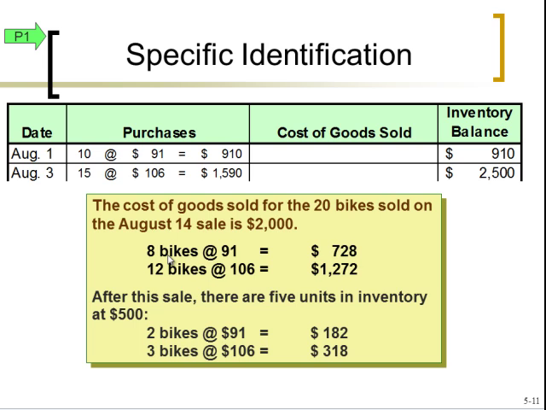So to figure out the cost of goods sold, you take the number of bikes you did sell times the price that you're pulling. Again, they tell you where those came from. That gives you your total cost of goods sold. After that, you can figure out how much is left in ending inventory, the asset. You have the 2 bikes. Remember, we sold 8 of these 10, so we have 2 bikes at $91. And then we have 3 bikes out of this 15 at $106. So the total inventory there is going to be $500.